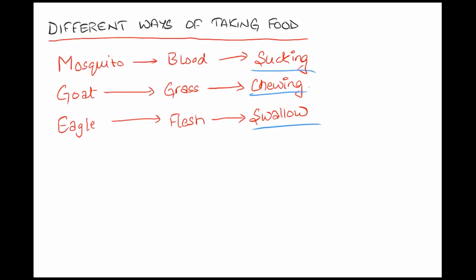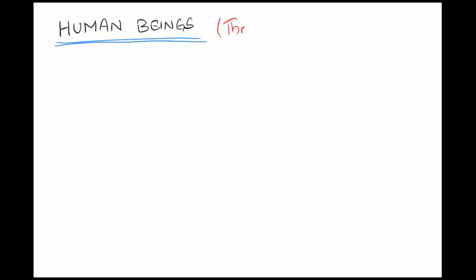So moving ahead onto human beings. When talking about human beings, we take in our food through our mouth, right? That is, we chew our food.